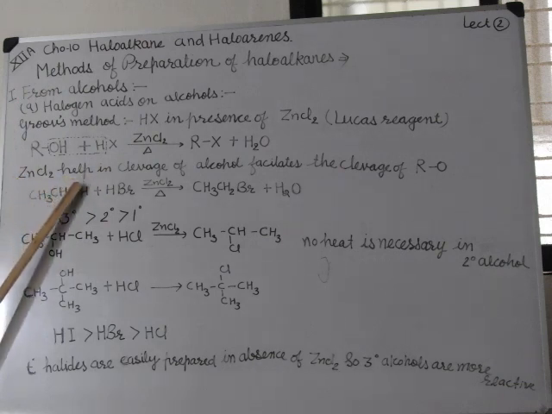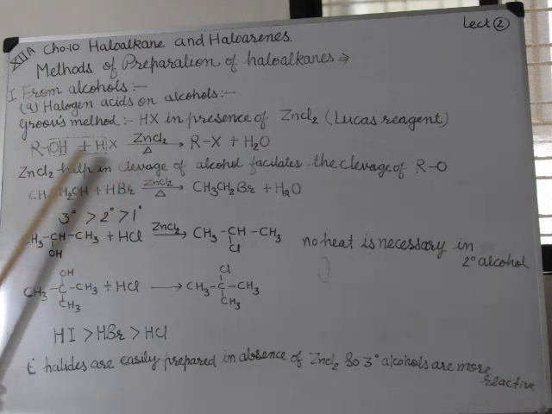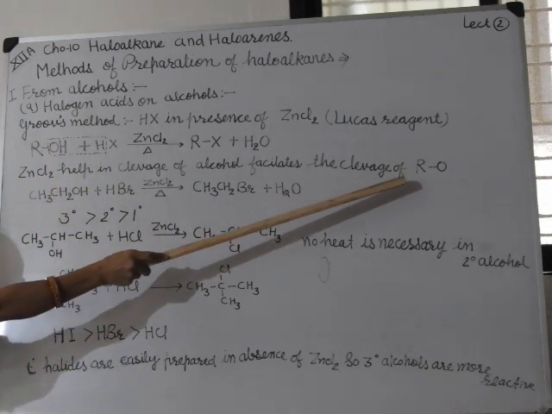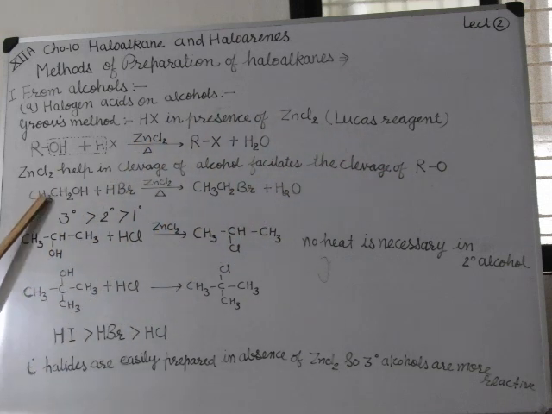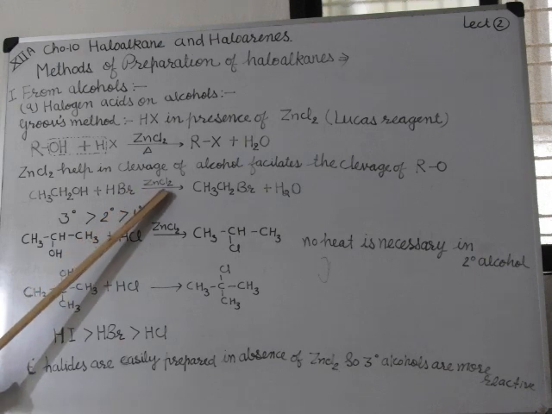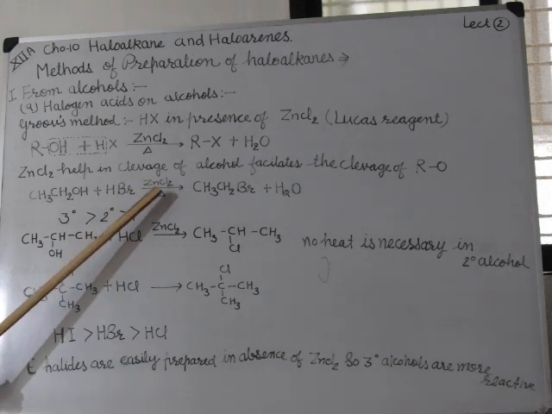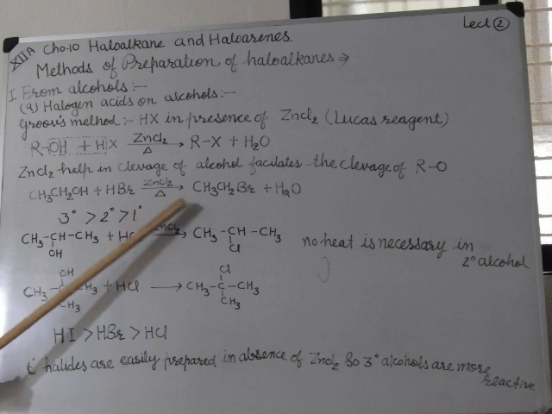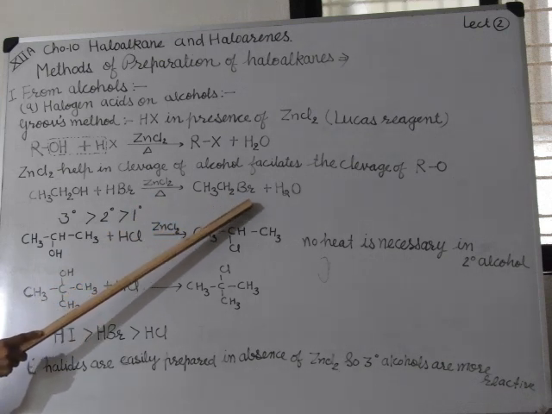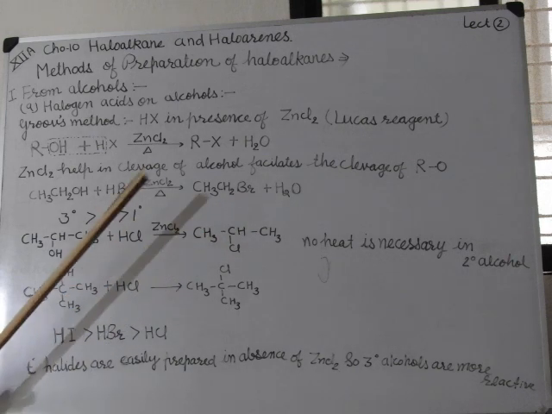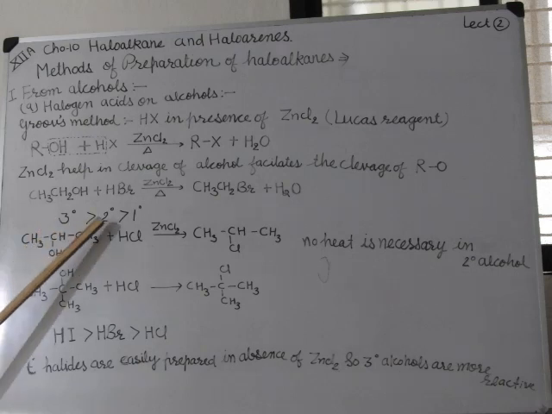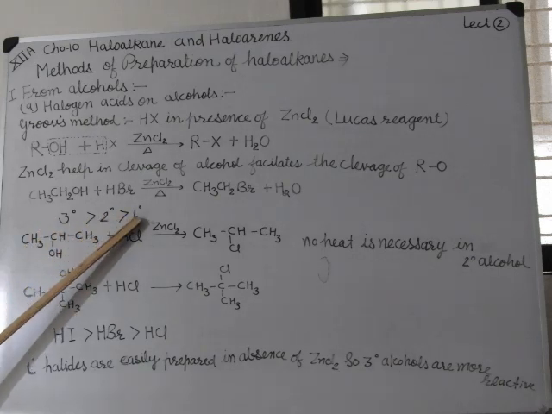ZnCl2 helps in cleavage of the C-O bond. Alcohol facilitates the cleavage of RO. CH3CH2OH plus HBr in presence of ZnCl2, a Lucas reagent. When we give heat, we obtain ethyl bromide and water. Tertiary alcohol, secondary alcohol and primary alcohol.